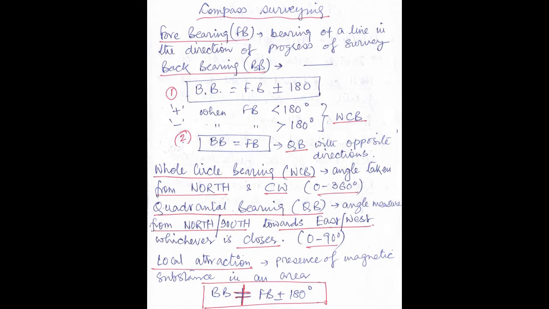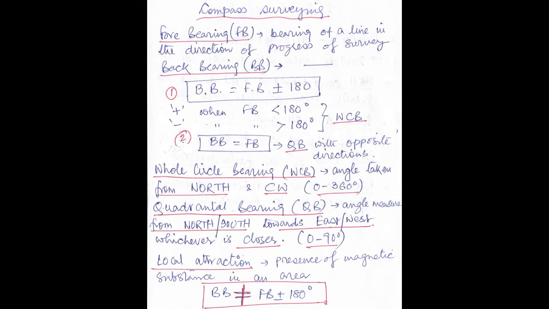And back bearing, that is capital BB, is just the opposite of the fore bearing. That is the bearing of a line in the opposite direction of the progress of the survey. There is a very important relationship between BB and FB. What is that? That is BB equal to FB plus minus 180 degree. Please put a star mark over here. It is a very important concept from which a future question can be asked in GATE.